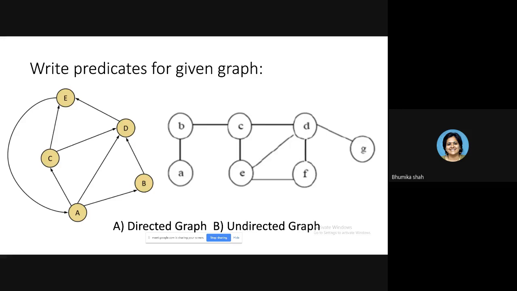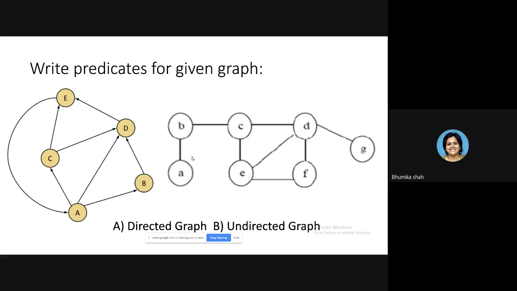What will be different in undirected graph? In undirected graph, you don't have any arrow available. So what happens here? When I say there is an edge from A to B, at the same time, I will say there is an edge from B to A also, which was not the case in directed graph. In directed graph, the direction is given. So if there is an edge from A to C, the reverse will be there only if a directed edge is present, not otherwise. In undirected graph, one edge indicates two relationships.